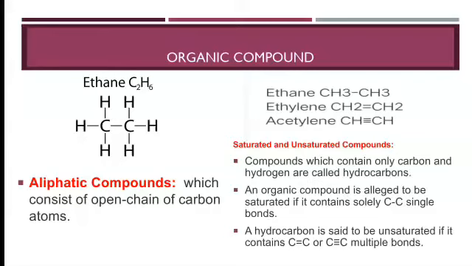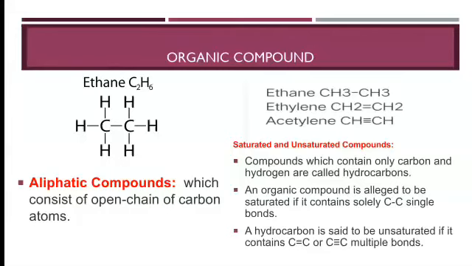So what is a saturated compound? Take the same example as in aliphatic compounds. Ethane is an example of a saturated compound, meaning saturated compounds contain solely carbon-carbon single bonds. If the compound has carbon-carbon single bonds, that structure is known as saturated, and a structure having double, triple or multiple bonds is known as an unsaturated compound.